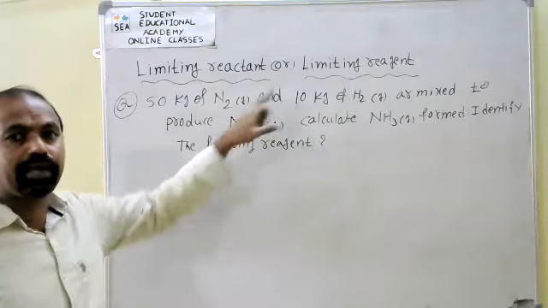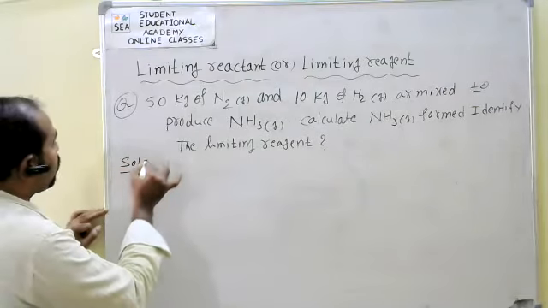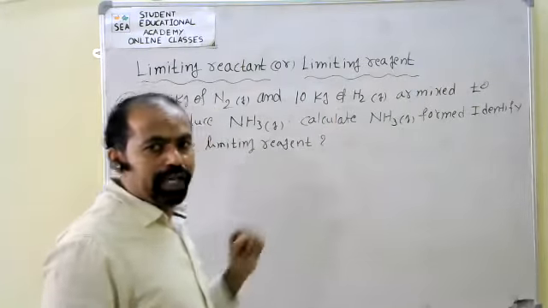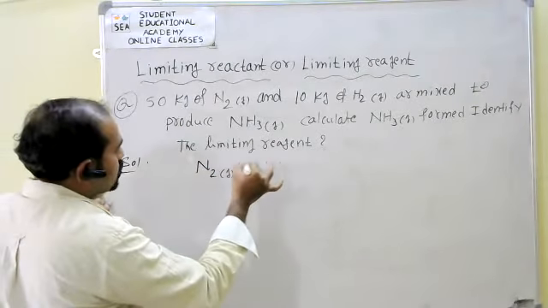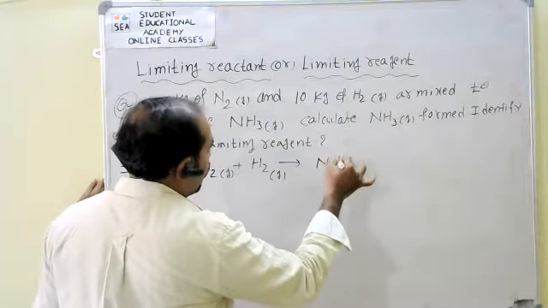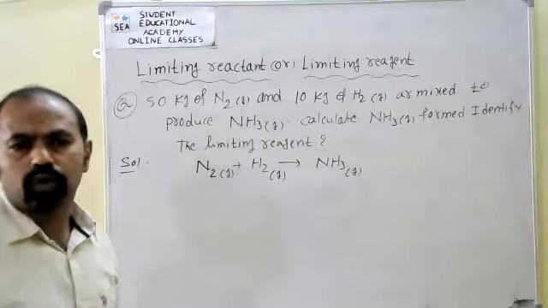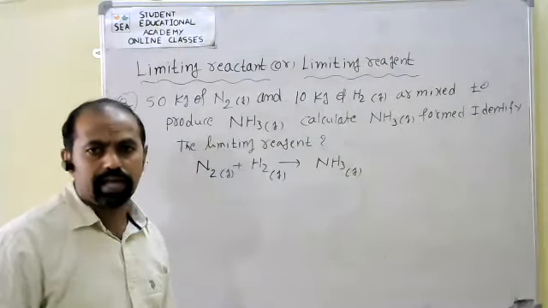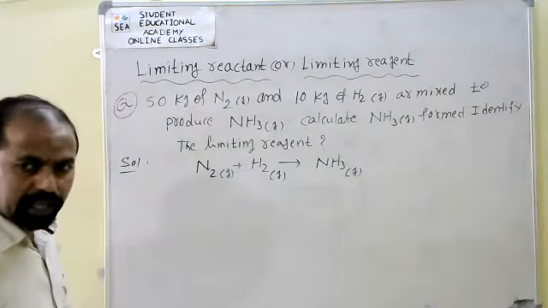First, based on the chemical change, we take the chemical equation. Here, nitrogen combines with hydrogen, we get ammonia gas. That is the chemical change. So I have taken nitrogen gas combined with hydrogen gas, we get ammonia gas. But first, we balance the given chemical equation, because the stoichiometric calculation requires a balanced chemical equation.